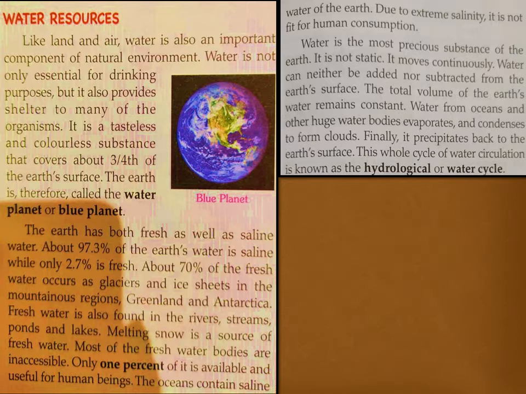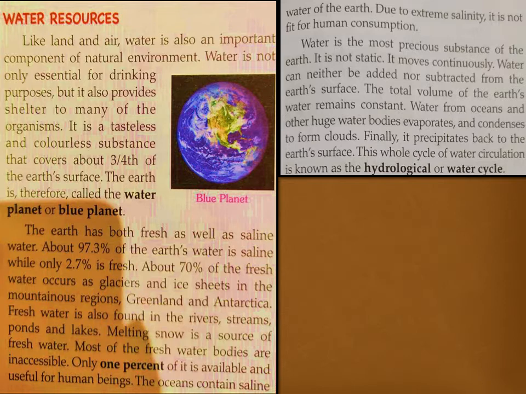Water is the most precious substance of earth and it is not static. It is continuously moving. Water cannot be added nor subtracted from the earth's surface, so the total volume of earth's water remains constant.